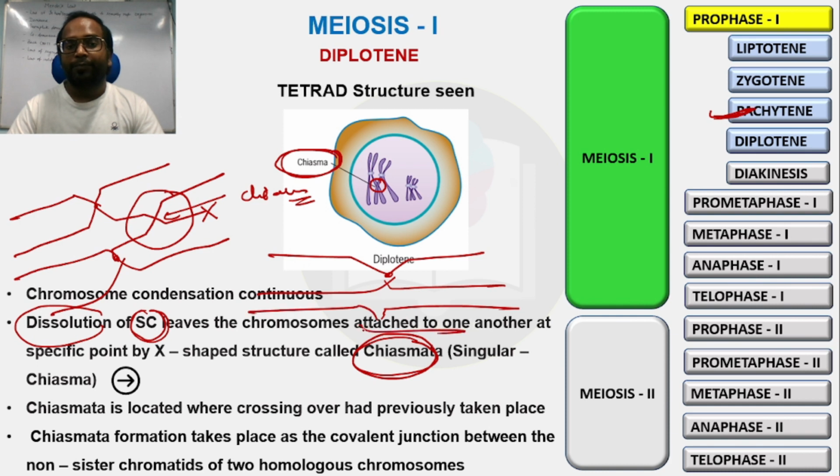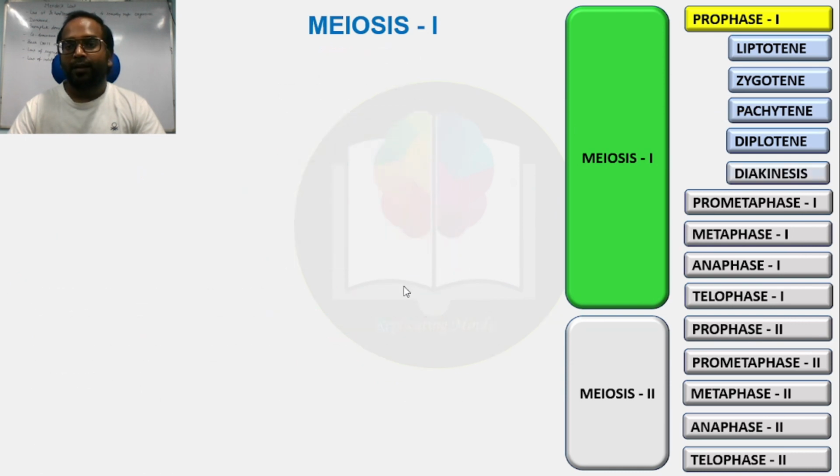non-sister chromatids. You know that if we talk about these chromatids, these are the sister chromatids. Sister chromatids are those chromatids which are attached to the same single centromere, but non-sister chromatids are attached to two different centromeres, like this and this. These are non-sister chromatids, and crossing over takes place between the non-sister chromatids of two homologous chromosomes. Okay, now